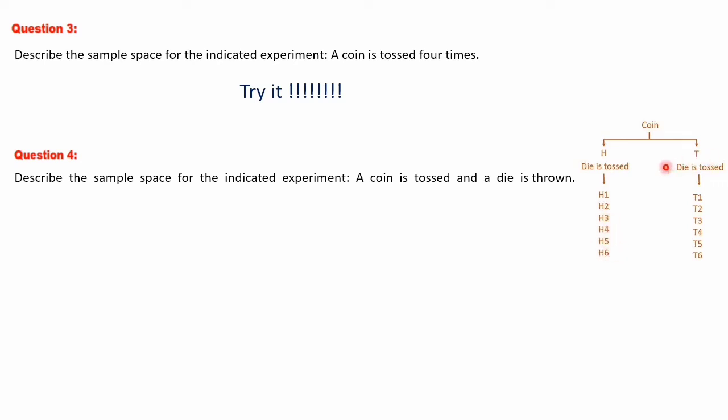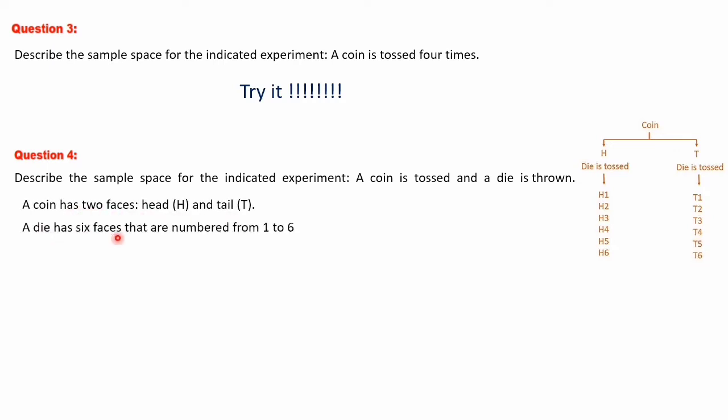Next, when you get a tail while tossing a coin, next you will roll the die. That time tail 1, tail 2, tail 3, tail 4, tail 5 and tail 6 may come. So a coin is having 2 faces, head and tail. Then die is having 6 faces numbered 1 to 6. Sample space is given by H1, H2, H3, H4, H5, H6, T1, T2, T3, T4, T5 and T6.